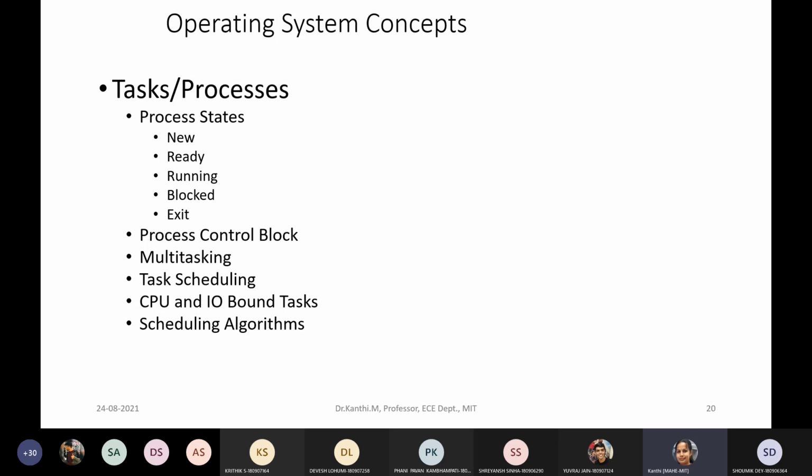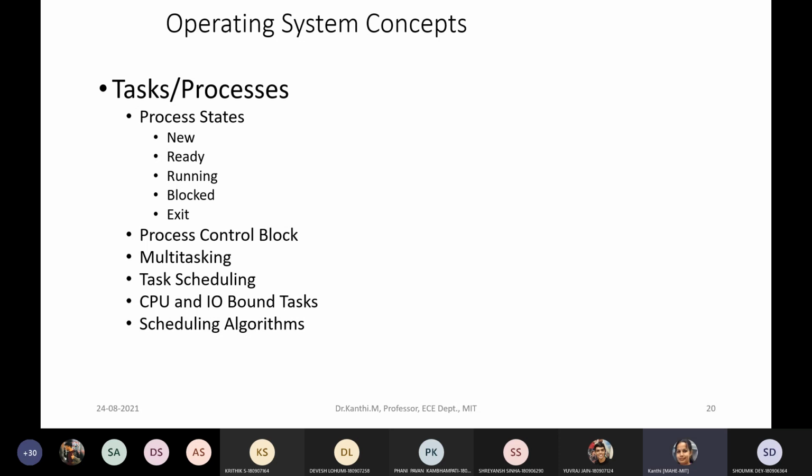Anyway, there's one more chapter we are discussing, only on the process control block, and the different types of 3-state, 5-state, 6-state processes. So what is a process control block? Every process has certain process IDs. There is a name given to the process.